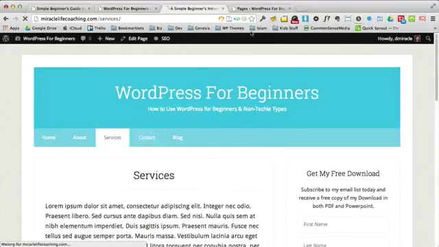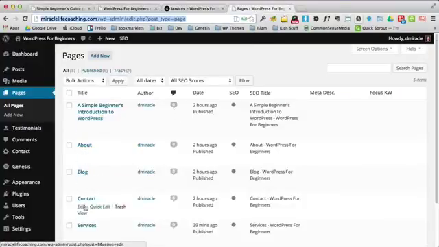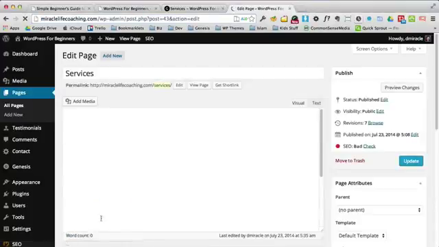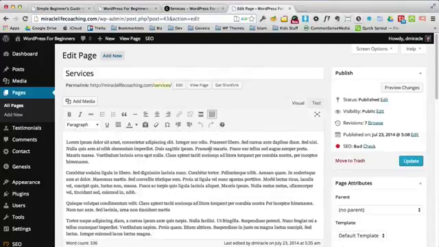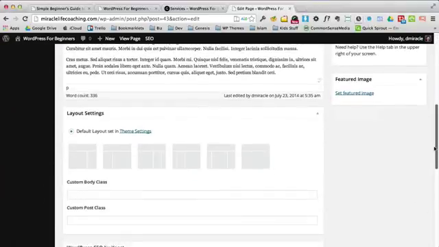All right, so let's start with all the text. Let's mess around with the text. So we come here to our list of pages. You see I'm under pages, all pages, and here we'd have a list of pages. We find services, and we simply click on the title services. Now we're in the editor, and now we can make updates to our page.